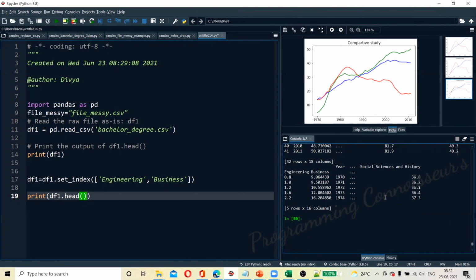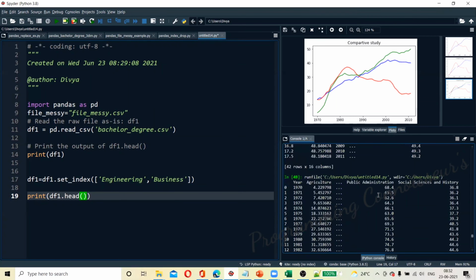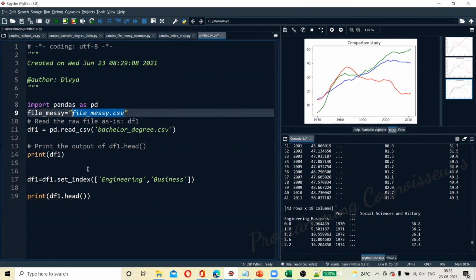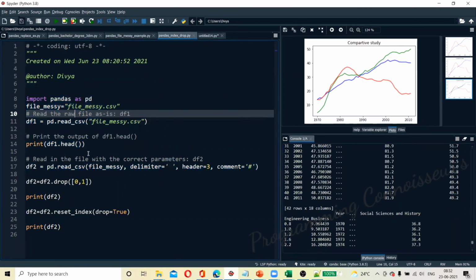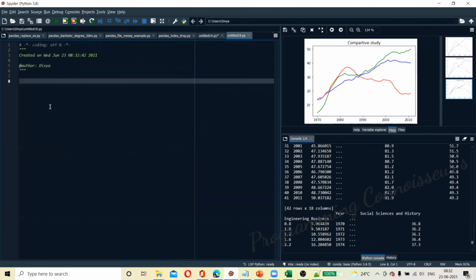From that I am taking all the social history and so on, but we have changed the data. We can replace this, or we don't want to keep the file messy, so we can copy the same for the file messy, so that you can understand how we can do the same with it.